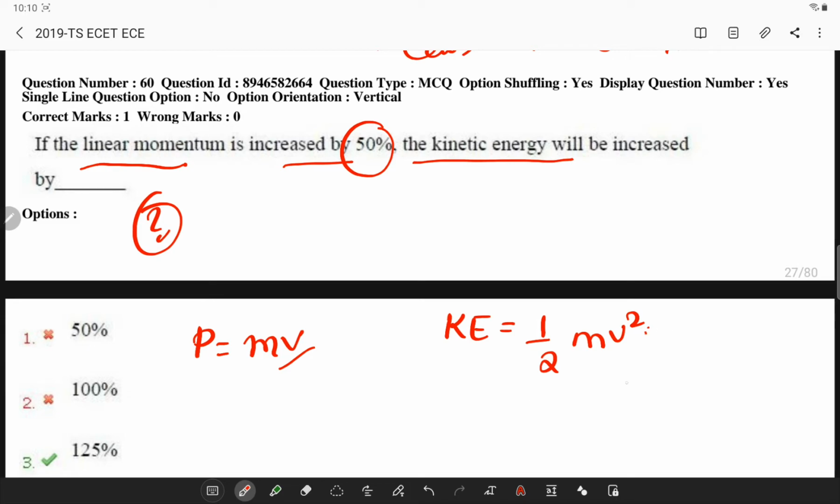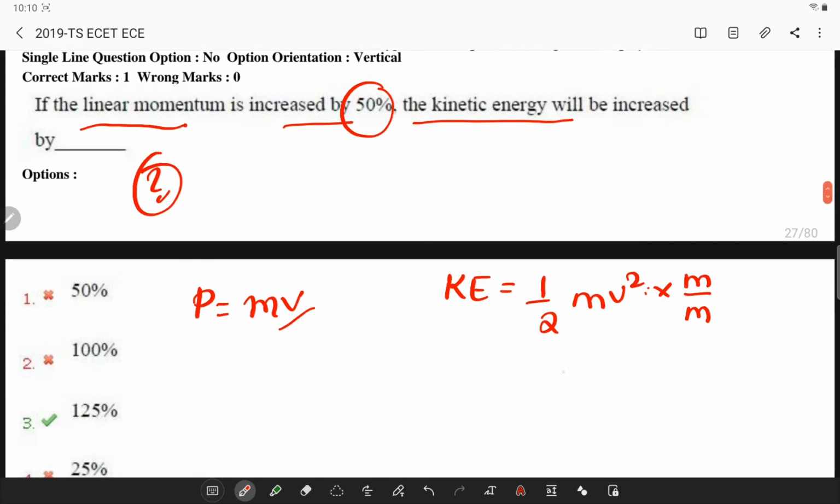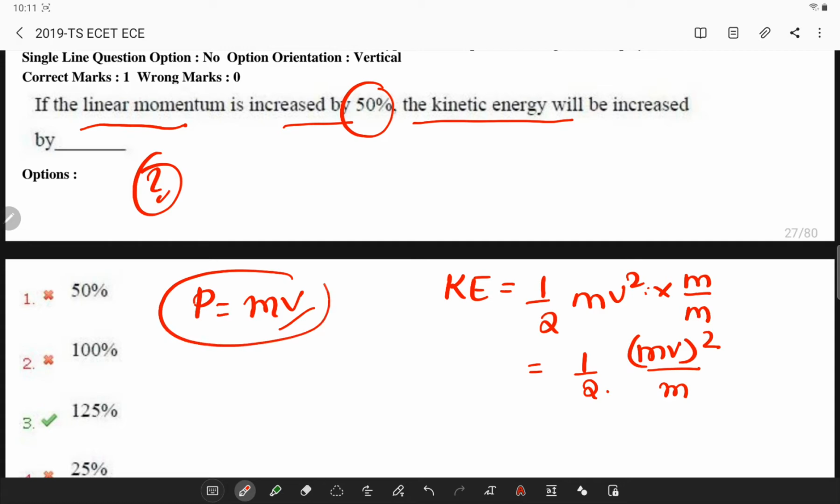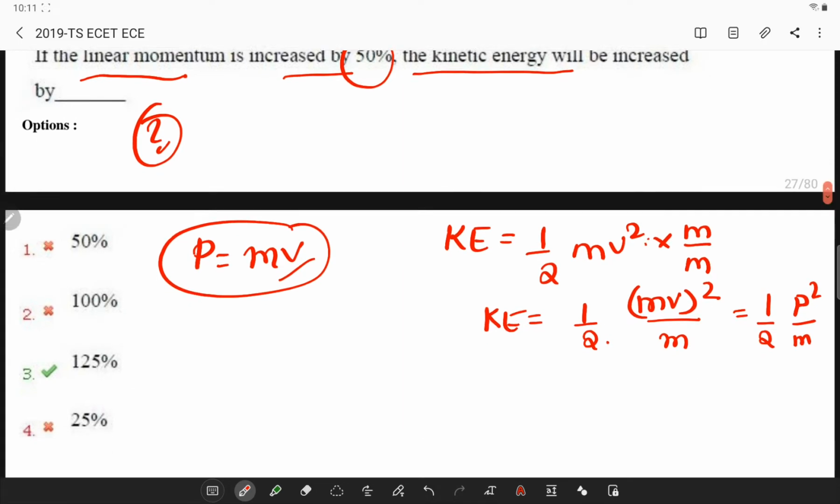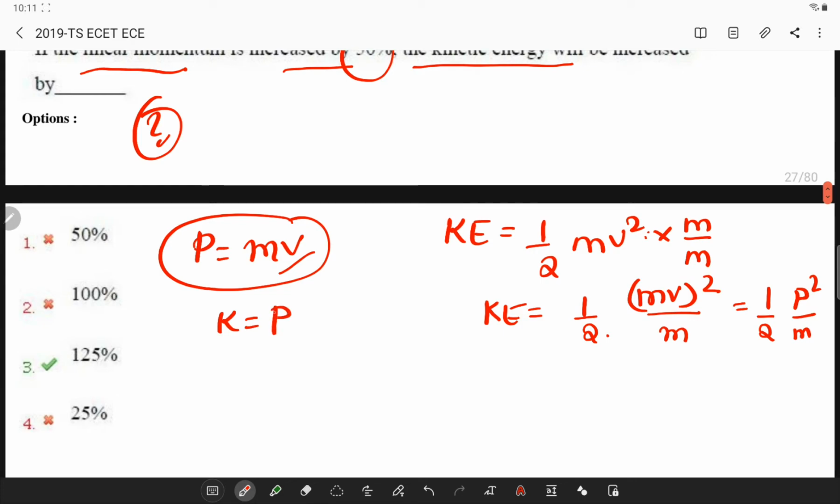If I multiply by m in the numerator and denominator, I can write this as half m into v whole square divided by m. Now what is this momentum? I can write this as half p square by m, or my kinetic energy K is equal to p square by 2m.